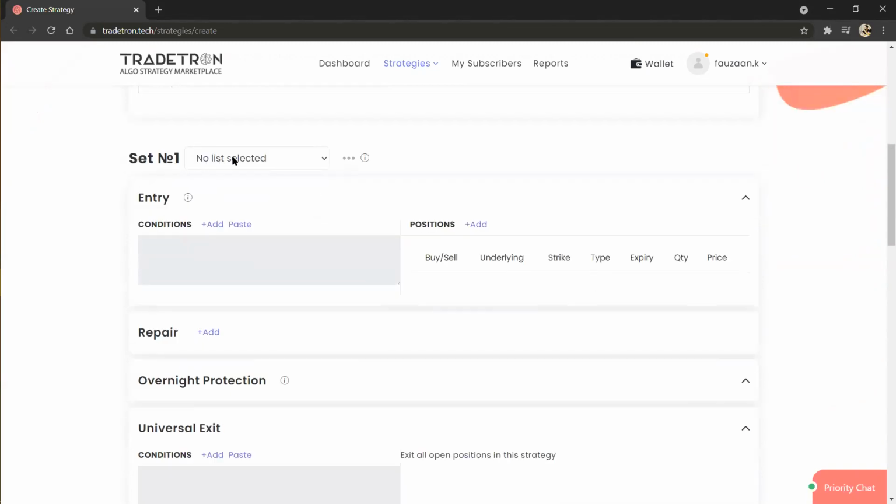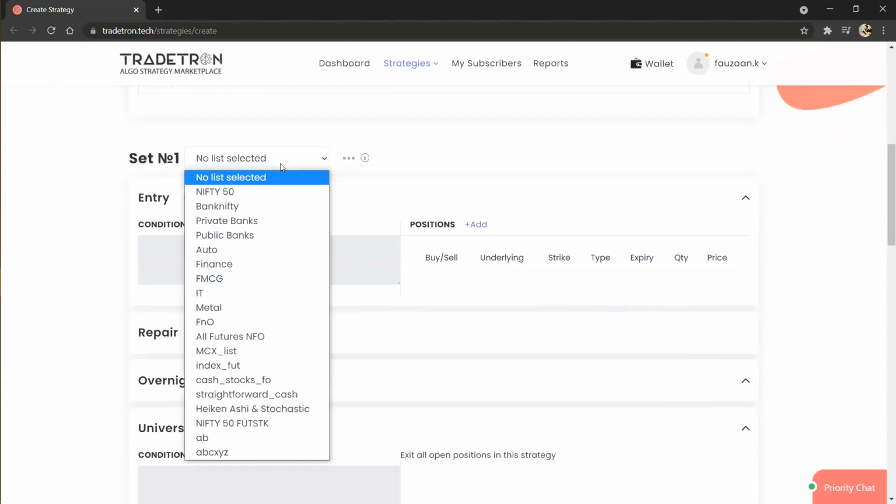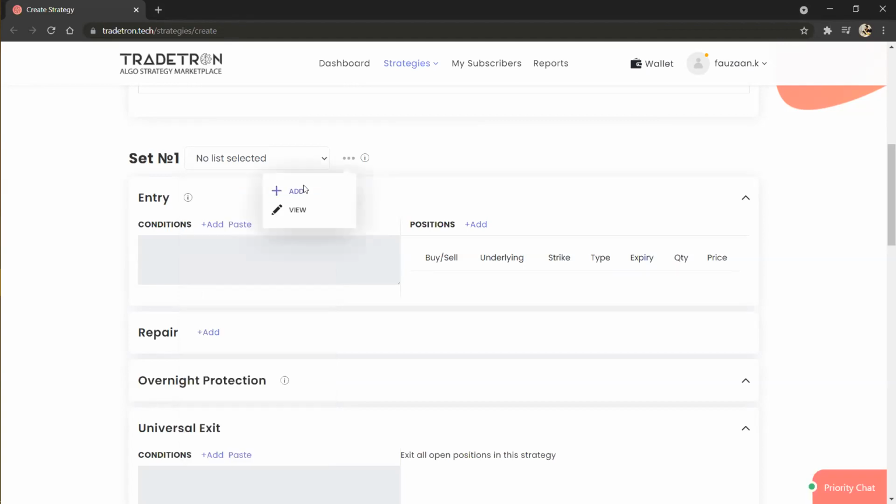Beside the set number 1, you will see this block where null is selected. This dropdown is used when you have any list in your strategy, when you want to create your strategy based on a certain list of stocks. In that circumstance, you can use this list. There are some predefined lists, and you can even create your customized list from here. I will not deep dive into this creation part. There are already videos regarding the same; you can check out our YouTube playlist.